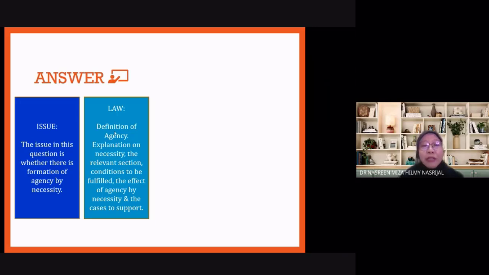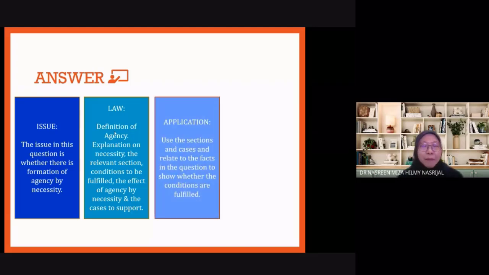So you define the contract of agency, who is the agent, who is the principal, and then you explain that a contract of agency can be created in a number of ways, one of which is by necessity. You explain section 142, what is agency by necessity, how it can be created, the 2 situations of agency by necessity, the 4 conditions to be fulfilled, and so on. Of course, you must support your explanation with cases and sections.